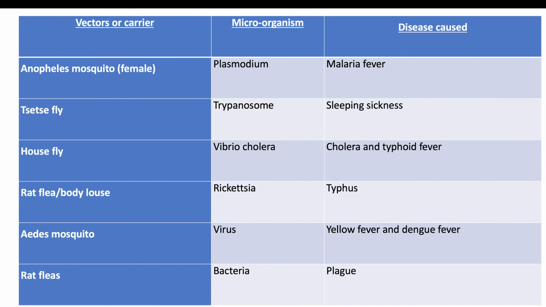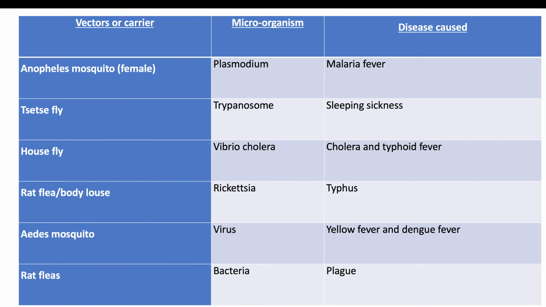Other insect vectors that infect healthy people or healthy animals with diseases are the rat flea and the body louse. Not all vectors are insects, some of them are animals. We've been mentioning mosquito, housefly, tsetse fly; those are insects. The rat flea is also an insect. It carries the microorganism called Rickettsia.